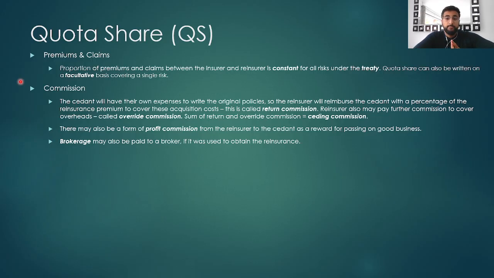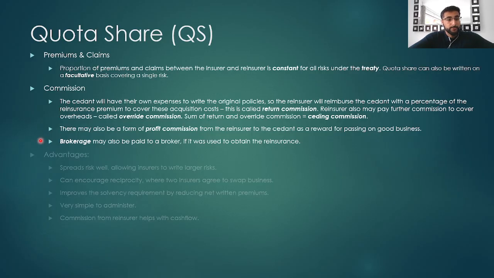Now, the reinsurance company may also pay further commission to cover overheads for the insurance company, and this is called override commission. The sum of these two, the return commission and the override commission, is called the ceding commission. There may also be a form of profit commission from the reinsurer to the cedant as a reward for passing on good business. And finally, in terms of commission, there might be brokerage, which is paid to a broker if it was used to obtain the reinsurance.